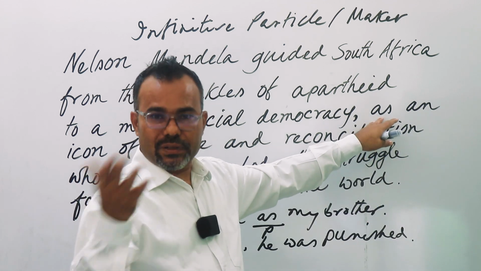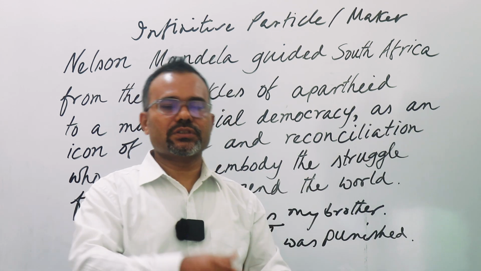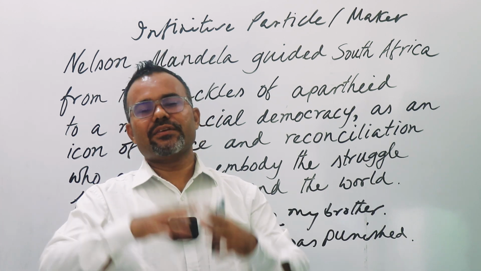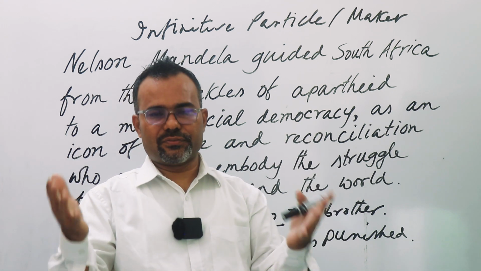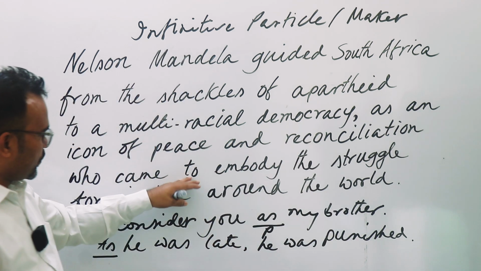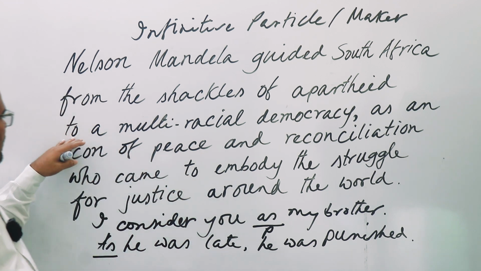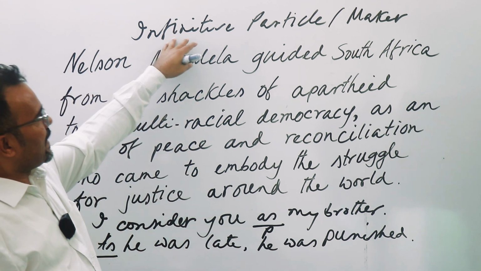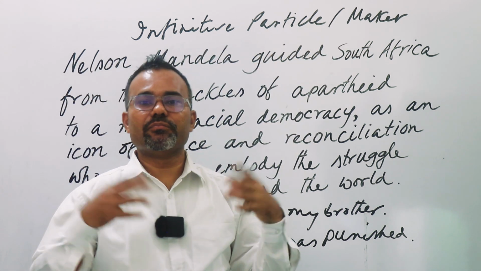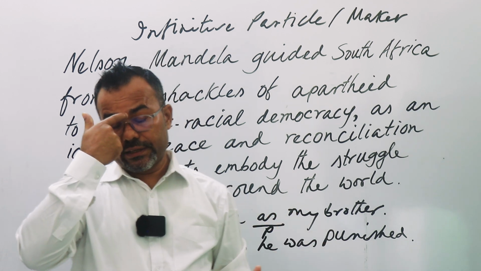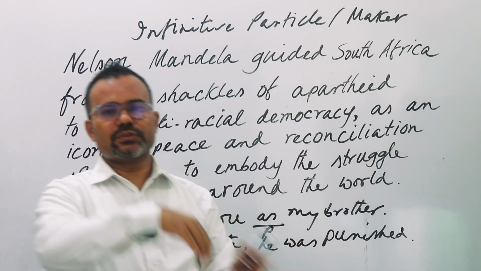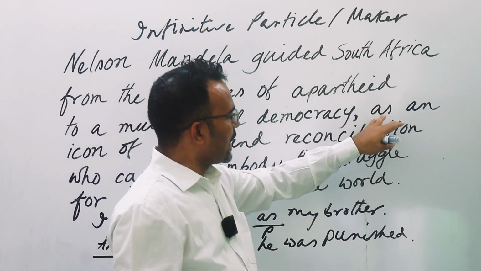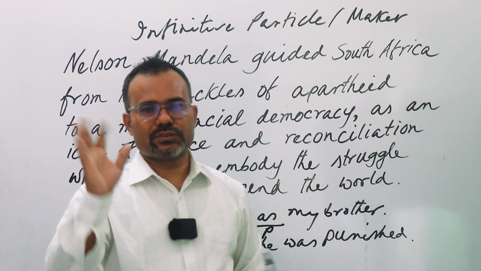This is a preposition. "As" could be a preposition, could be a conjunction. If it comes before a noun, it will be a preposition. If we have a clause after that, then it will be a conjunction. And "to" could be a preposition. For example, here "to" is a preposition, and "to" is an infinitive particle or infinitive marker. So "to" could be a preposition, "to" could be part of an infinitive, and "as" could be a preposition, "as" could be a conjunction.